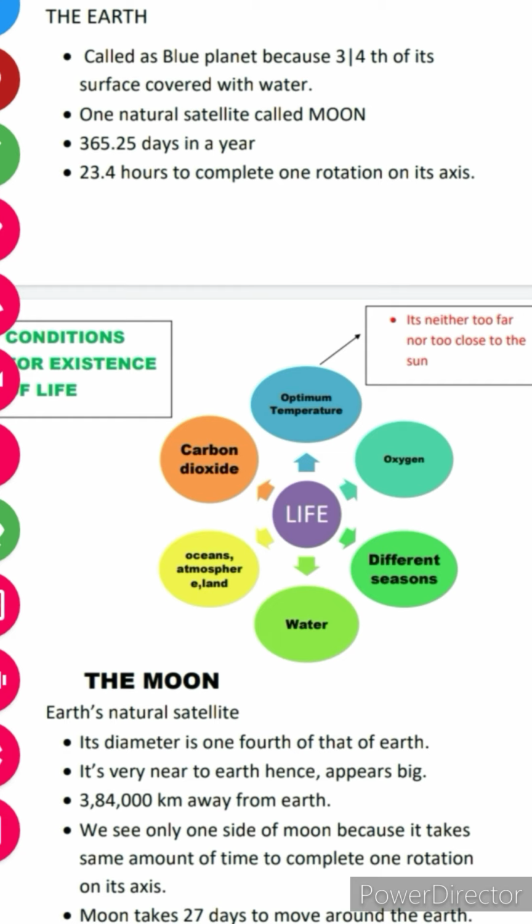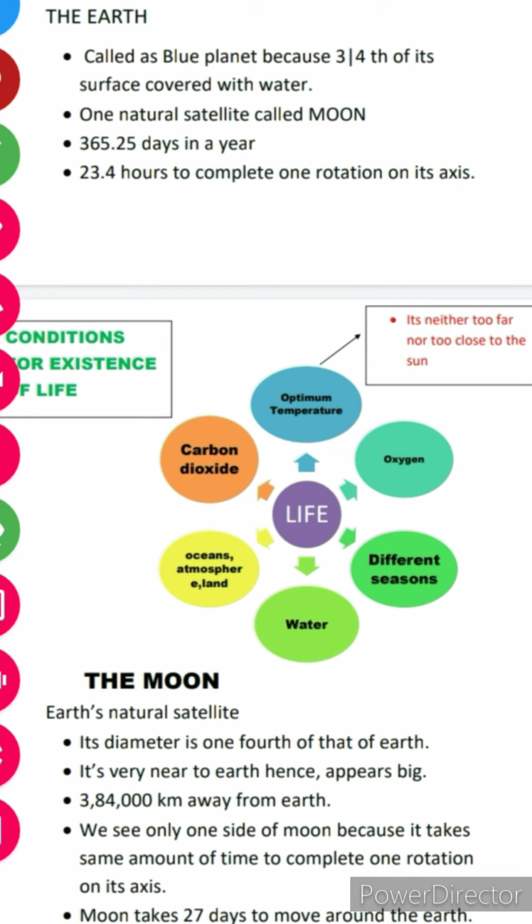Now, what are the conditions for the existence of life on Earth? So now we are considering the conditions for existence of life on the unique planet that is Earth. Life is because of optimum temperature. Optimum temperature means Earth is neither too far nor too close to the sun.